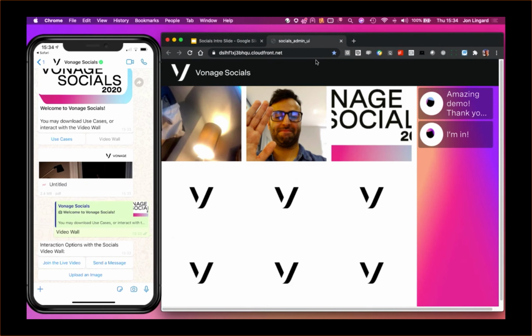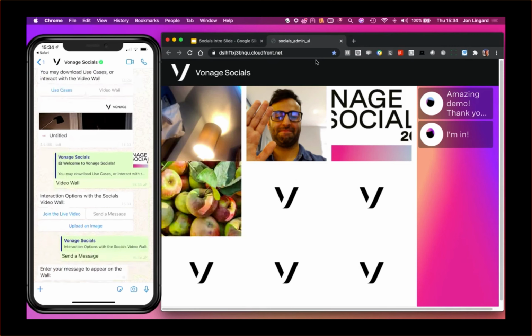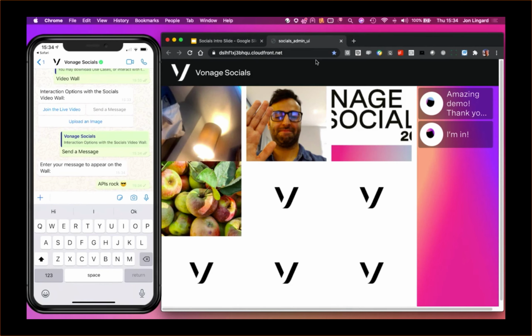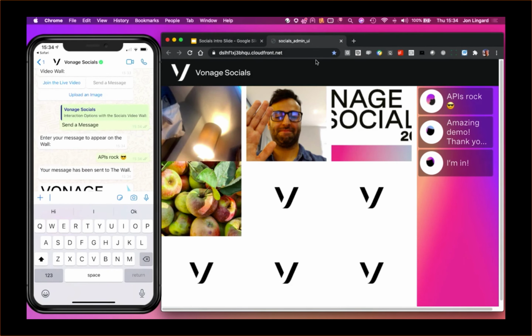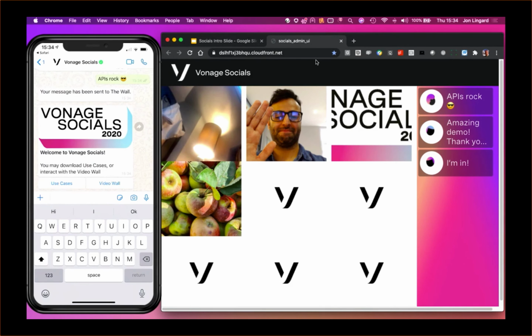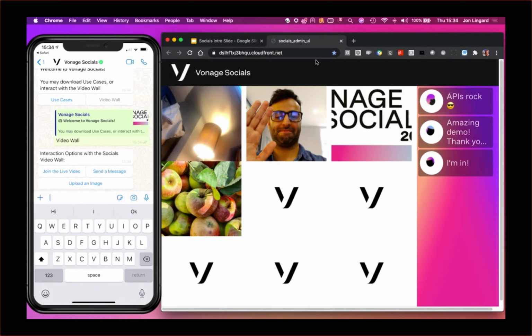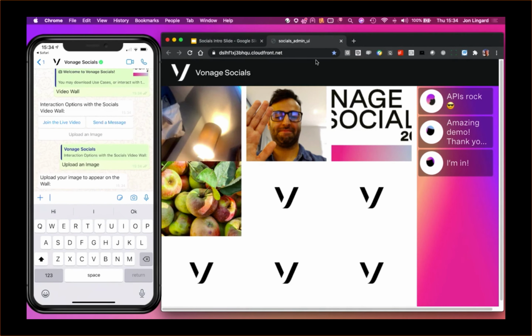So I'm going to try sending a message first of all. So I'll just say APIs rock. Put a little emoji on there as well. Send that. And then you can see that appears on the right-hand side on the wall. So it's WhatsApp to our in-app messaging. And now I'm going to try sending an image to the wall, which I can see some other people are already doing. So I'm going to choose to upload an image.